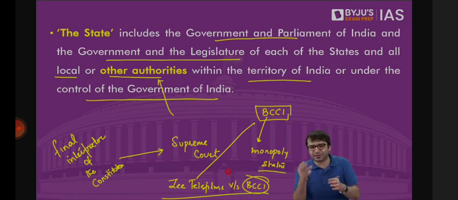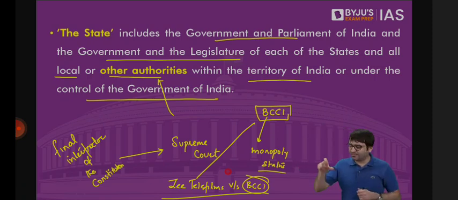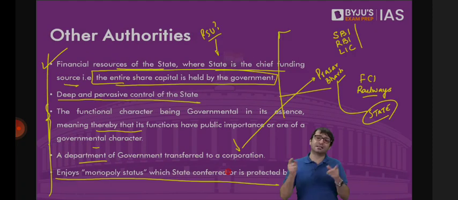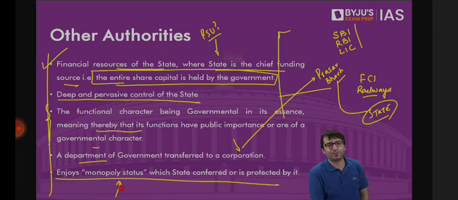Because what is a state? Government of India, Parliament of India, Government of State, Legislature of State, Panchayati Raj institutions, Indian embassies outside India as well, or other authorities. Which are these other authorities? One such other authority is an entity which enjoys a monopoly status. Zee Telefilms said, BCCI enjoys monopoly. That means it's a state. And as a state, it cannot violate fundamental rights.